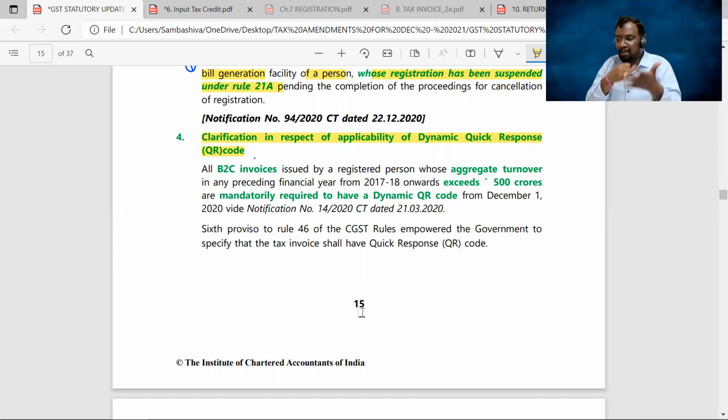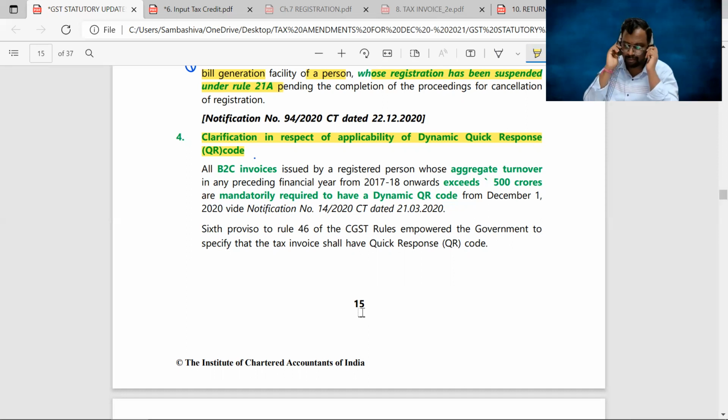So when you scan a dynamic QR code, you are directly redirected to the payment gateway. The amount you have to pay will be displayed, the supplier's name and bank account details will be displayed. Simply enter the UPI pin and pay the amount. That's it. Now, to whom is this dynamic QR code system applicable?